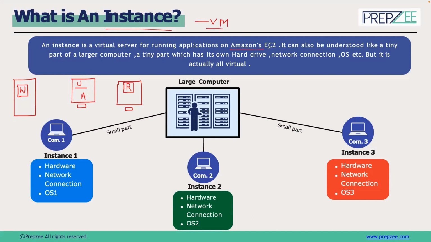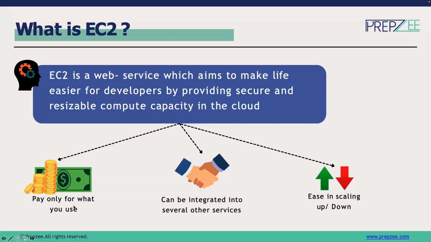EC2 has been one of the core services offered by AWS since its inception back in 2006. EC2 refers to Elastic Compute Cloud. In terms of virtualization, we can virtualize the servers, we can virtualize the storage, whatever we need to deploy any application. That is what EC2 is. And EC2 is based on a pay-as-you-go model. That means we have to pay exactly for the number of hours that we have consumed, plus the capacity that we have deployed. If we run an instance for 5 hours, we pay for 5 hours. If we keep it up and running for 500 hours, we pay for 500 hours, and so on.